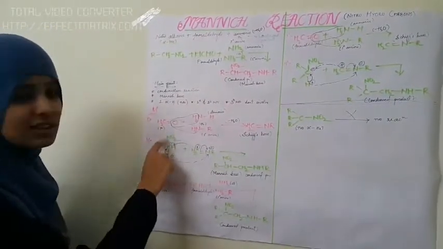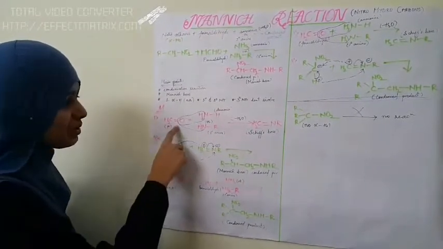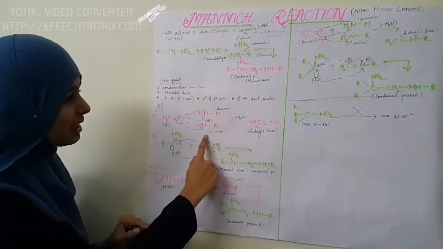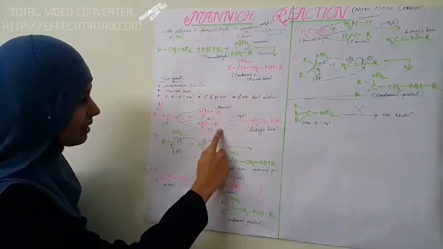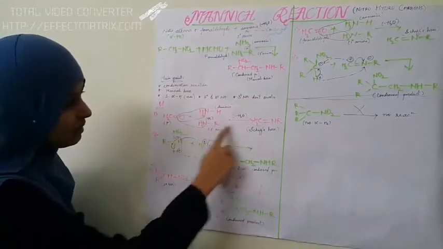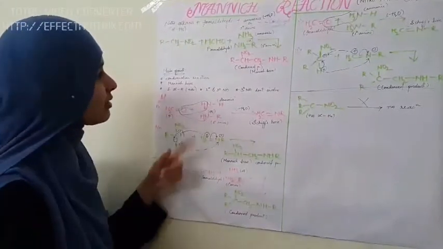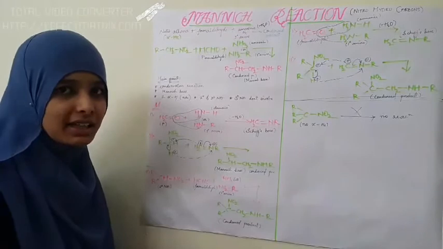First of all, this is formaldehyde. We can write HCHO, formaldehyde, as CH2=O. It reacts with either ammonia or a primary amine. Ammonia is NH2H, primary amine is NH2R. With removal of a water molecule, it forms the Schiff base. Now this Schiff base reacts with the primary nitroalkane to form the final condensed product, the Mannich base.